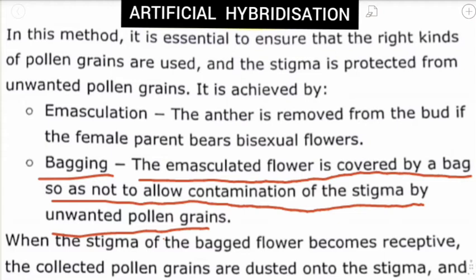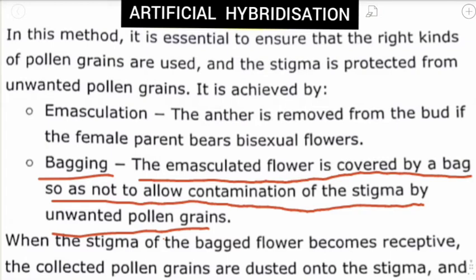For pollination, we require only the right kinds of pollen grains, so that the stigma cannot be contaminated by unwanted pollen grains. This is known as bagging. Only emasculated flowers are covered by a bag.